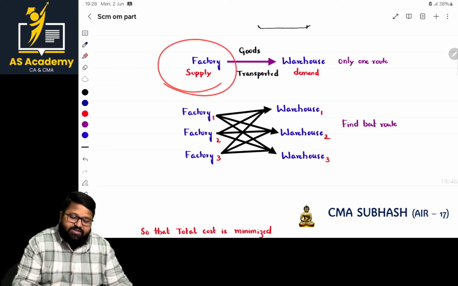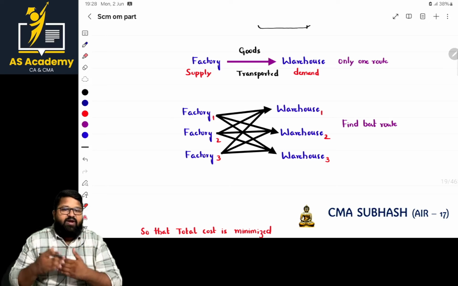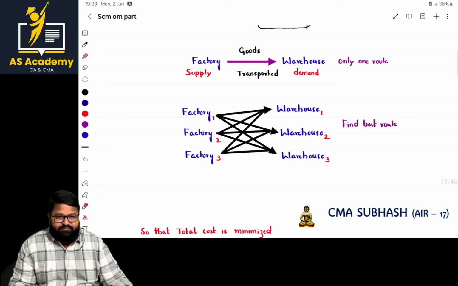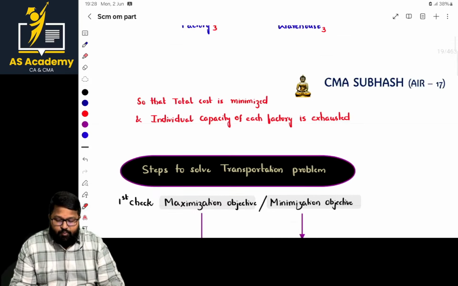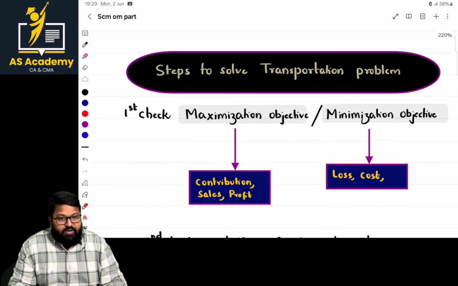Sir, until the factory's production is supplied, then we go for the next factory basically. And the main motive is that all the factory supply should be met with the demands. Okay, there should not be any leftover stock at any point. Am I clear, ma'am? Now, sir, steps to solve a transportation problem. Is this visible, ma'am? What are the steps to solve a transportation problem?